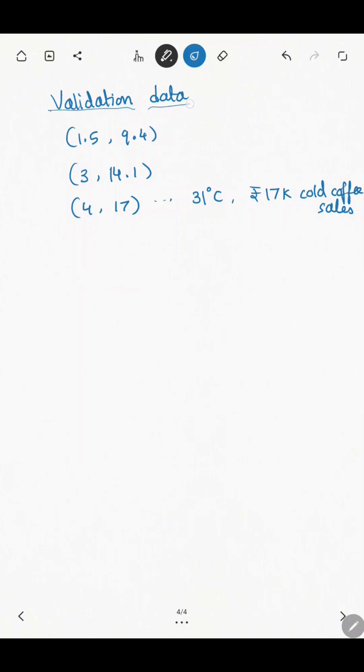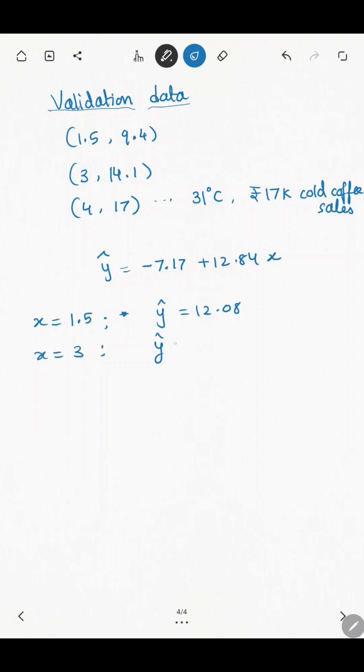Just to revise, 4, 17 means 31 degrees Celsius is the temperature and 17K is the cold coffee sales for that day. This is the equation that we had got for the ordinary least squares. We basically will substitute the x values and we'll get the predicted y values. Simple, y hat. And now for each data point, we'll subtract y minus y hat.